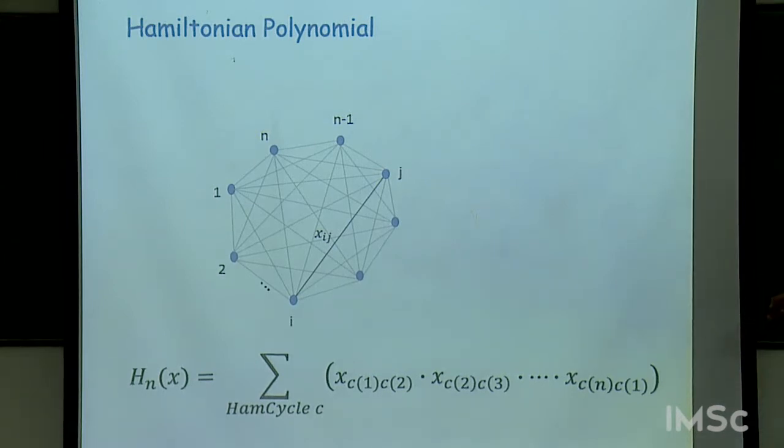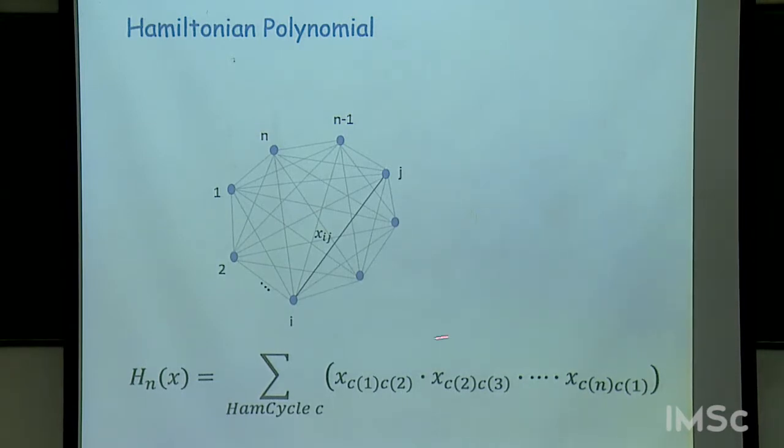The monomials of this polynomial correspond, each monomial corresponds to a Hamiltonian cycle in the following way: the variables in the monomial are essentially the product of all the variables on that particular Hamiltonian cycle in the graph. So each monomial is just a product of the variables on the edges of a Hamiltonian cycle.